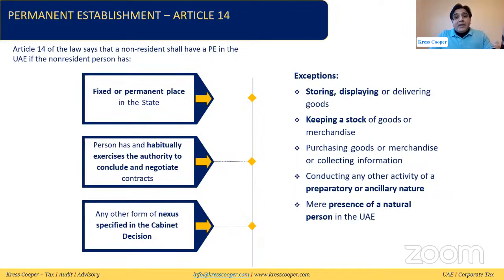But there is an exception: if auxiliary supporting services are being provided in the UAE to a non-resident person, it will not establish a PE. That we'll discuss in detail. So let's start our discussion. The first one is basically fixed or permanent place of business.